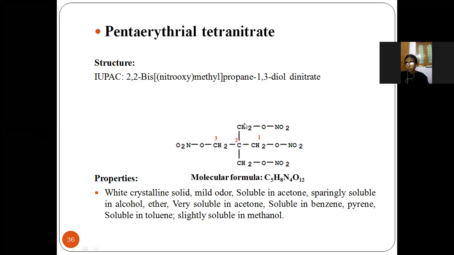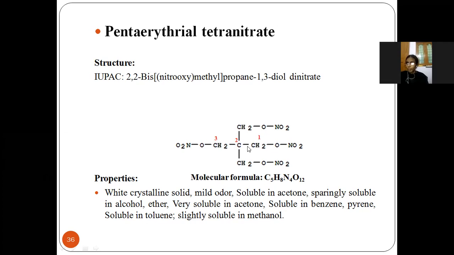How many are there? 2. So it is named as 2,2-bis(nitrooxymethyl), and this is the propane, in the first and third positions 2 oxygens, meaning diol, and 2 nitrate groups are there, that is dinitrate.